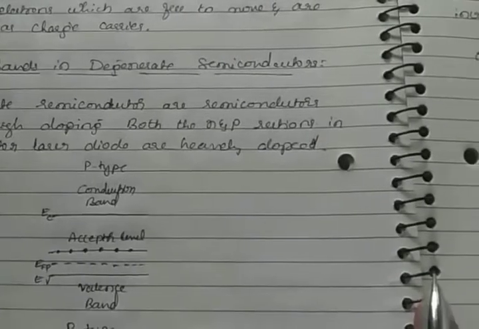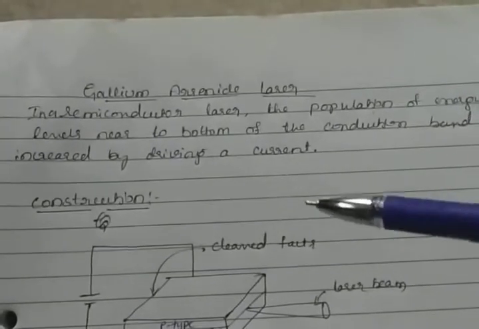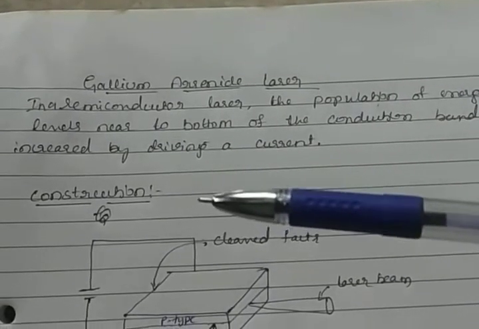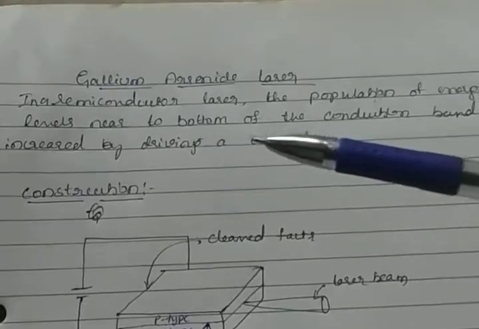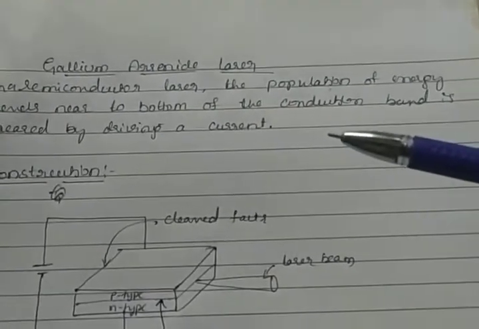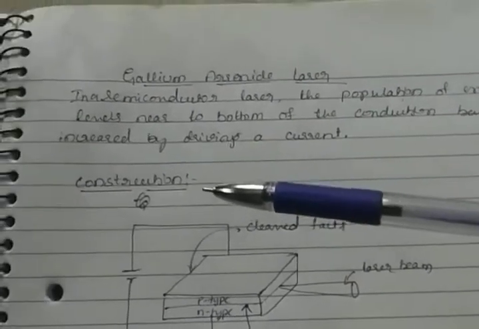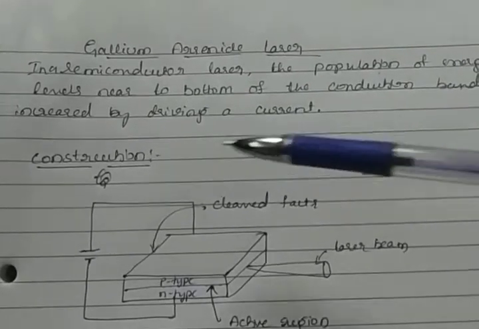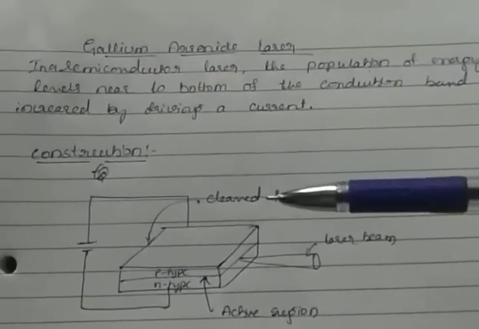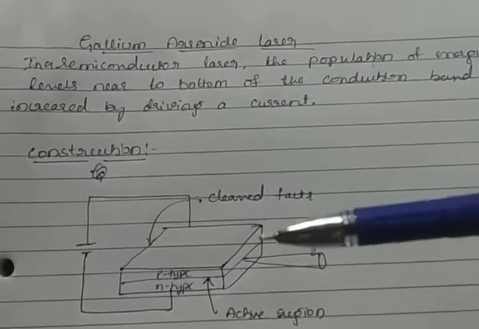In the semiconductor laser, there is one example, that is gallium arsenide. In the gallium arsenide laser, the population of energy levels near the bottom of the conduction band is increased by driving a current.